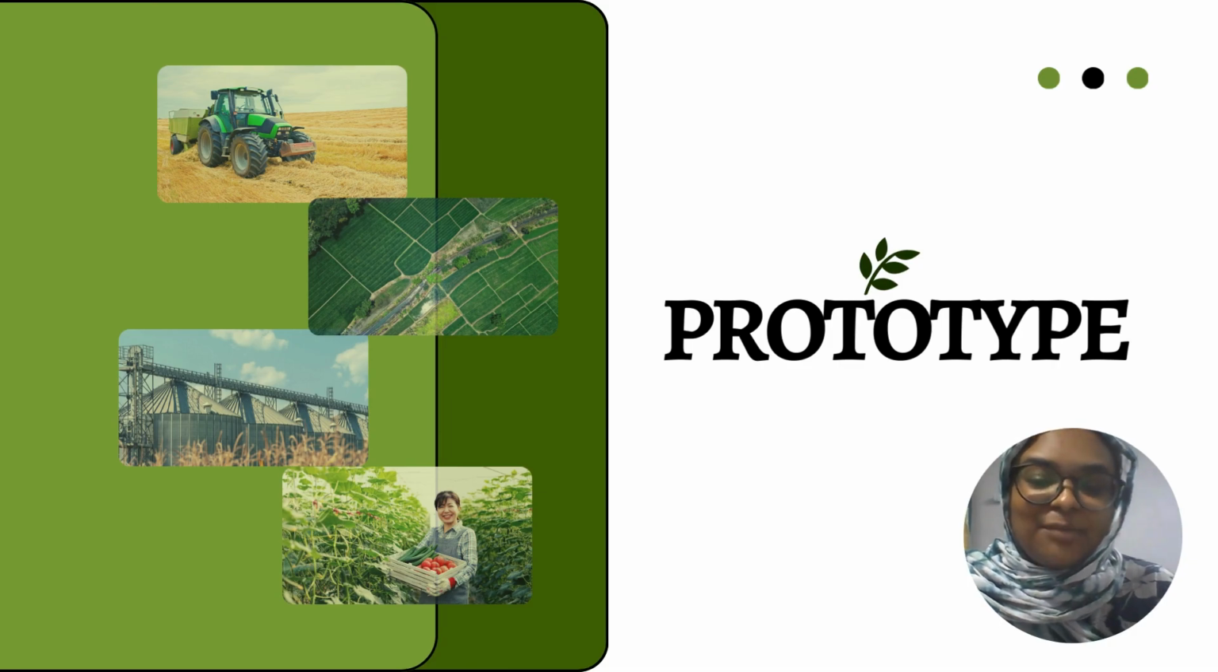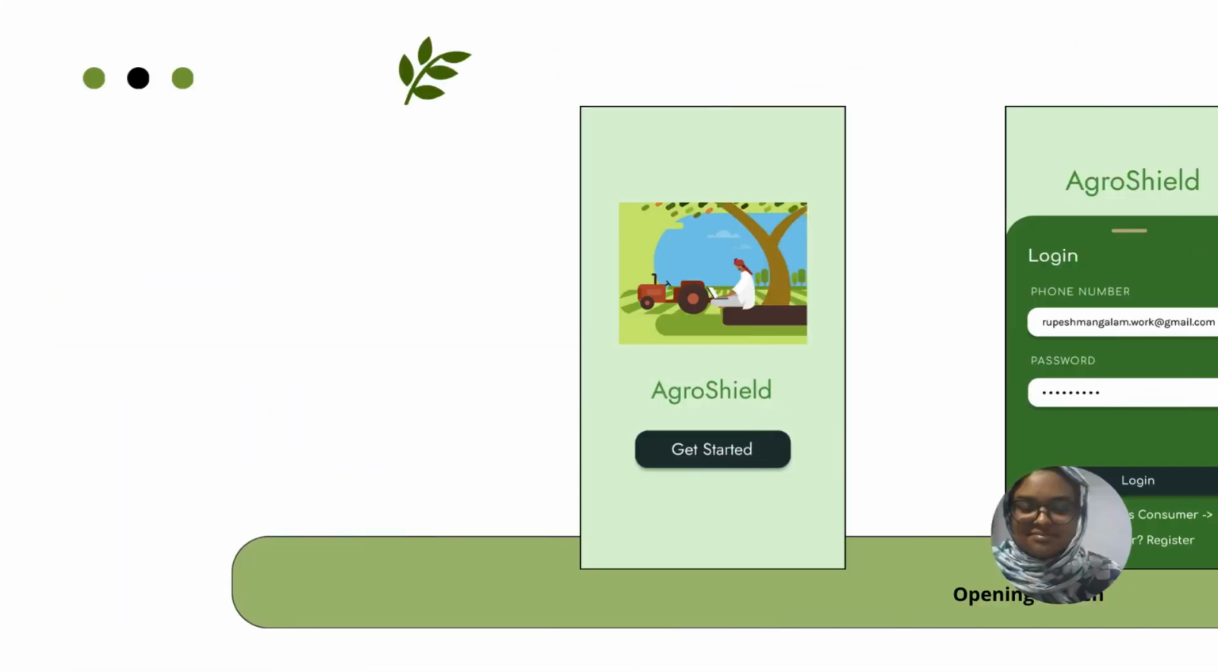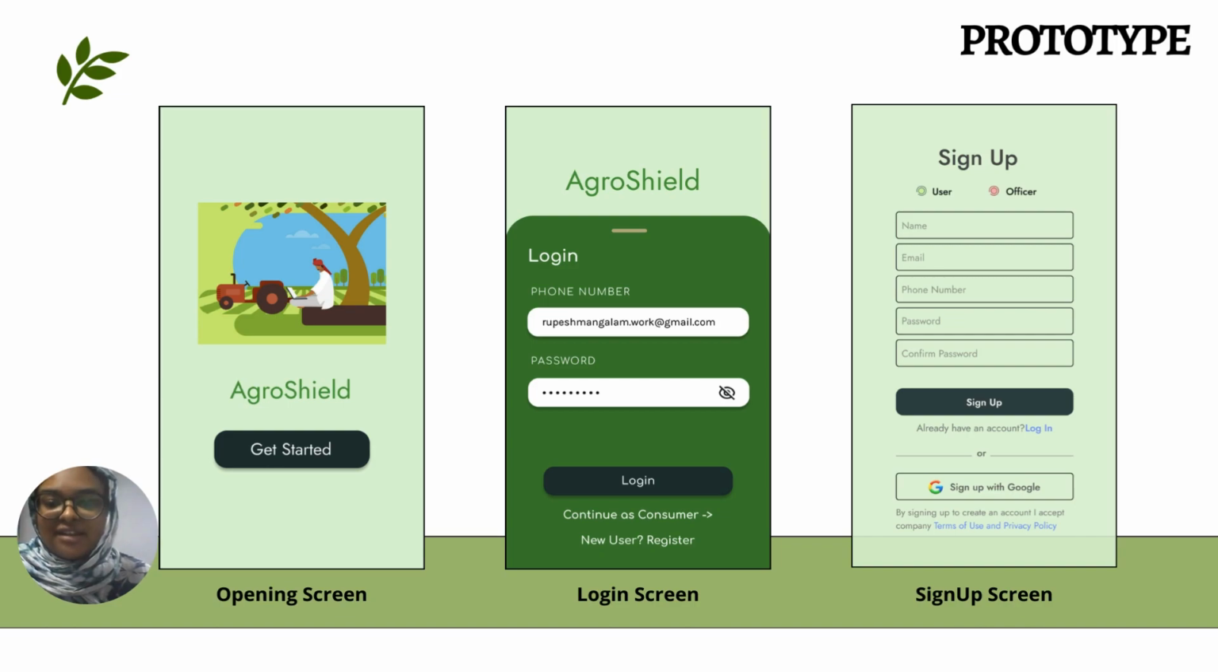Let's look at the prototype demo. Our app starts with the opening screen where we present our logo. For the authentication, at first, users are directed to the login screen where they have to input their registered phone number and password. If the user is new in the app, he will be directed to the sign up screen where the user will input all the necessary information and have to choose if they are a user or an officer.